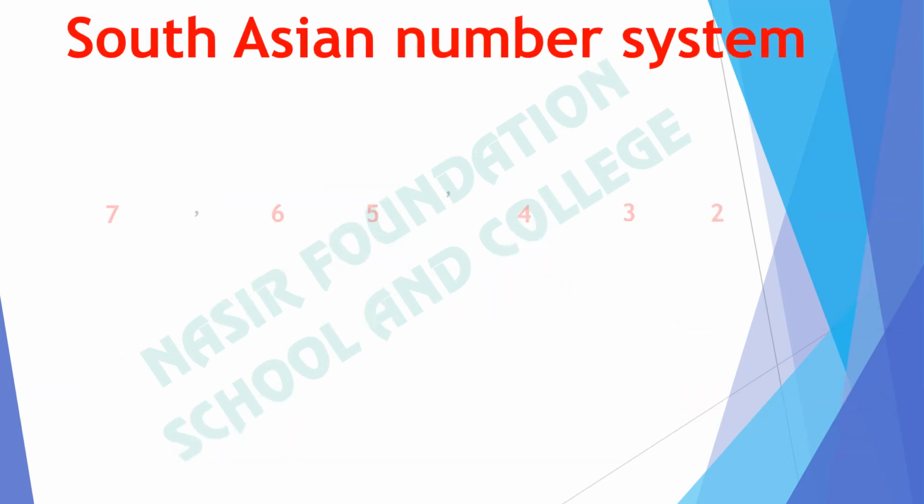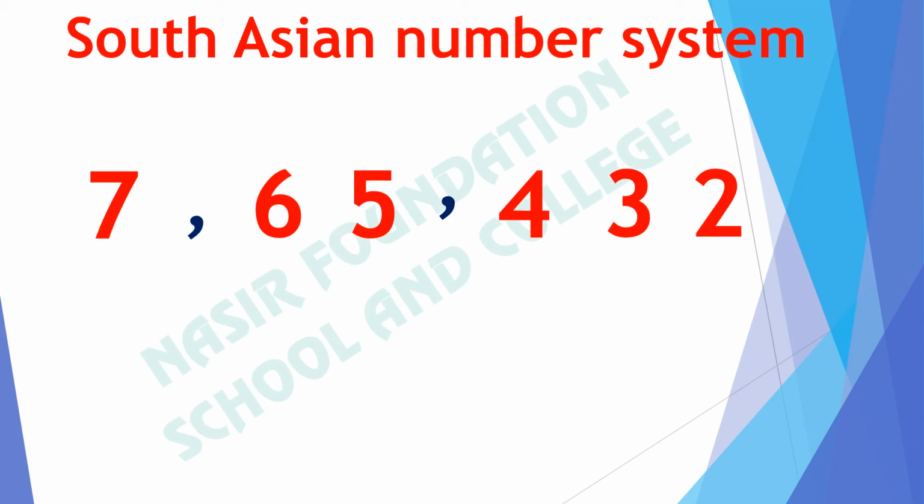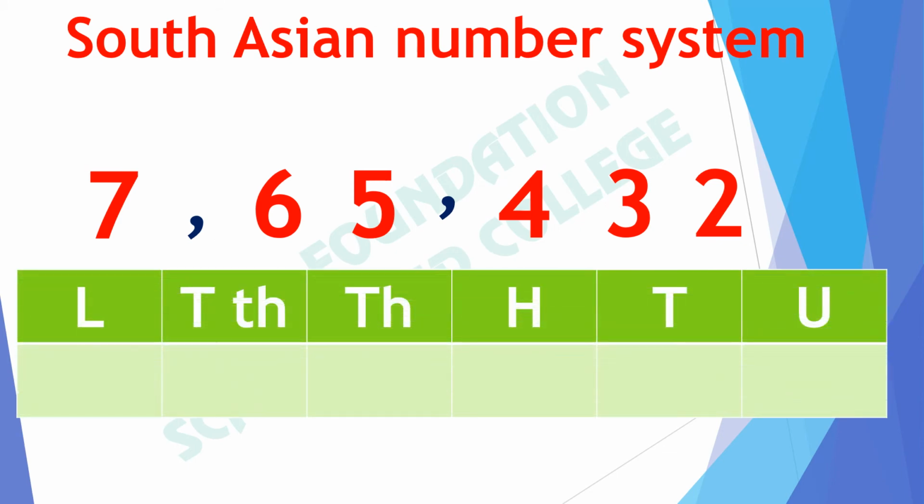According to the South Asian number system, we will place this number in the South Asian number system chart. There are 2 units and 3 tens. How many hundreds are there? There are 4 hundreds. How many thousands are there? Very good. There are 5 thousands.